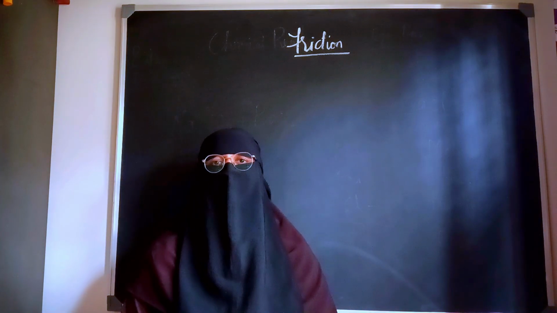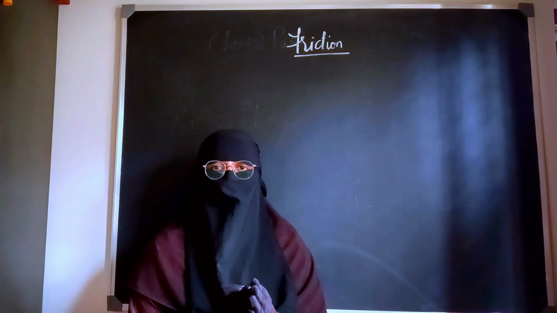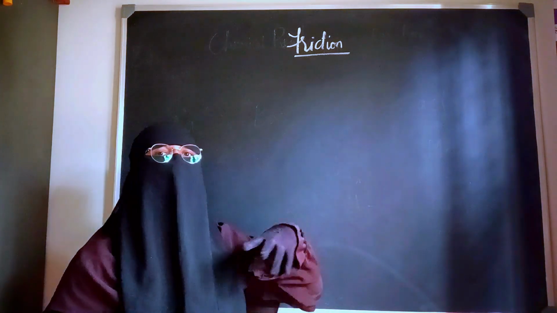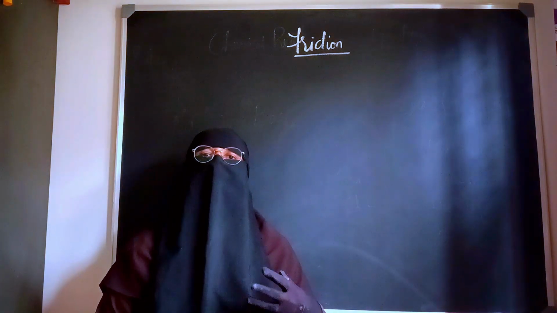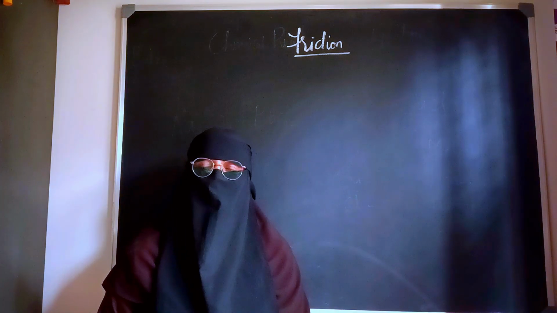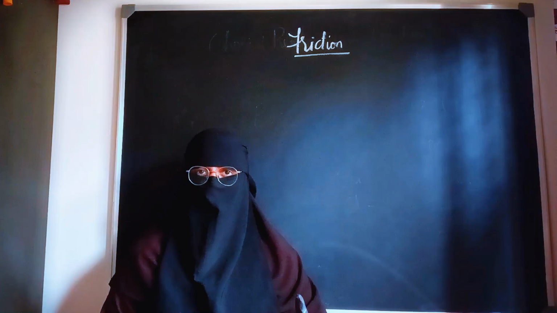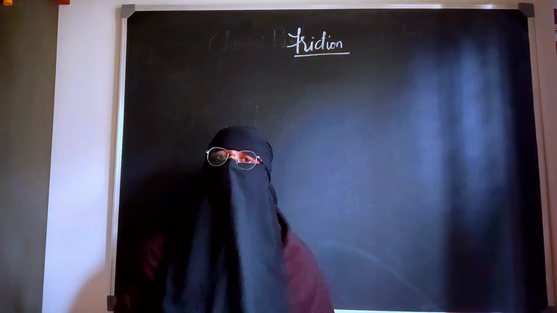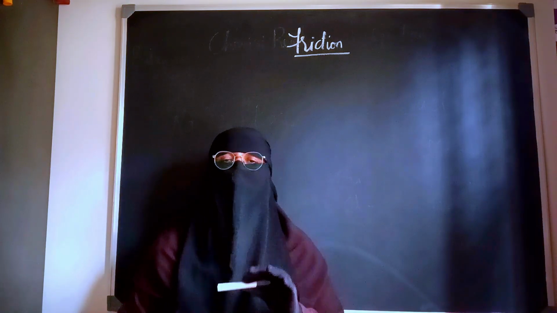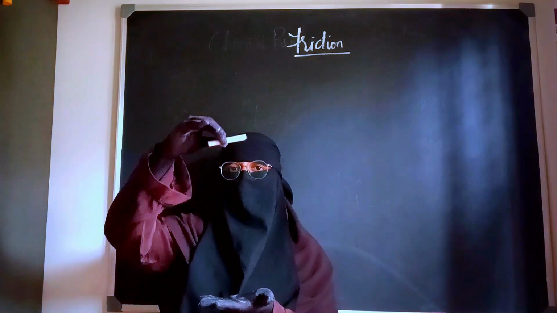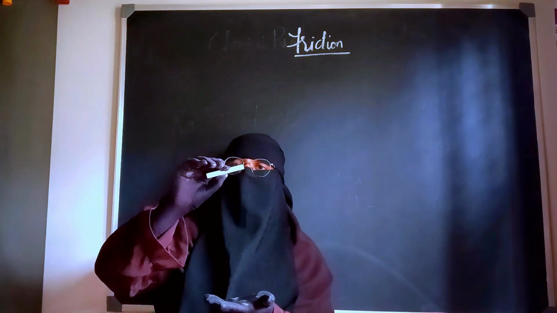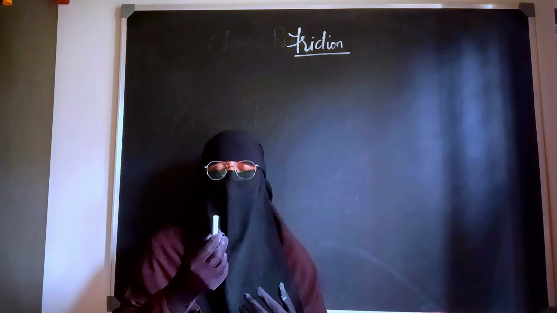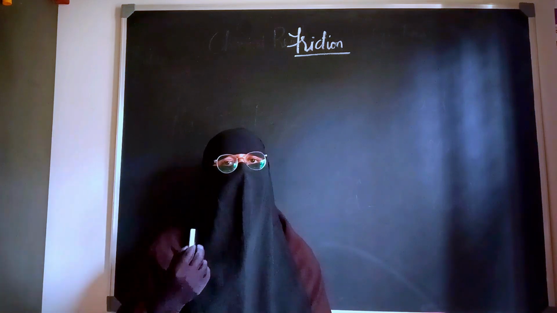Coming to the definition of friction. Children, it's very simple. We say friction is basically a touch of one object with another object. If I talk about friction in terms of science, it is a type of contact force that comes into existence when two objects are in contact with each other, and it tries to oppose the applied force on an object. For example, if this chalk is falling down, if I make it fall freely, there will be certain friction offered by the air molecules on this chalk piece, which might reduce its speed.